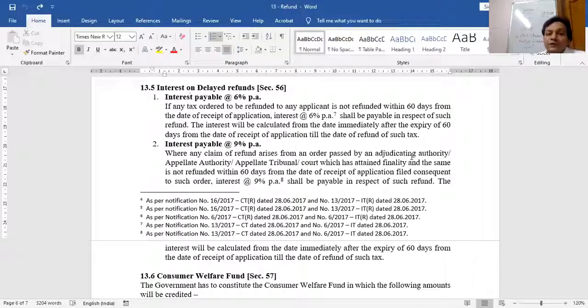Now, if the tax which is to be refunded to the applicant is not refunded within 60 days, then the government has to pay not only the refund amount but interest also at the rate of 6%. If there is a delay by the government of India in processing the refund on time, then the government has to refund the amount along with interest at the rate of 6% per annum.